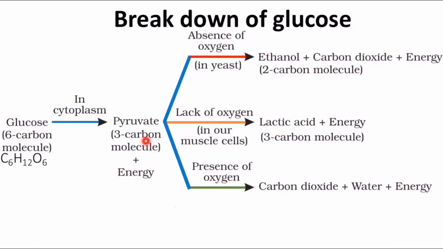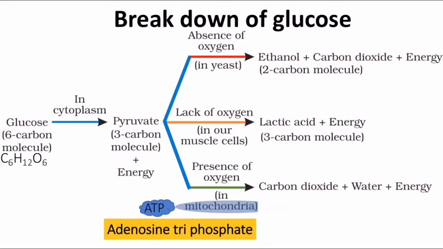So what are the 3 ways in which pyruvate is oxidized? First, in the absence of oxygen, you get ethanol, carbon dioxide and energy. Lack of oxygen, that is in our muscle cells, we get lactic acid and energy. In the presence of oxygen, we get carbon dioxide, water and energy. This energy will be stored in mitochondria as ATP. The full form of ATP is adenosine triphosphate. You have to learn the full form, you have to learn ATP and where it is stored. You will get questions. This breakdown of glucose chart also you have to learn.